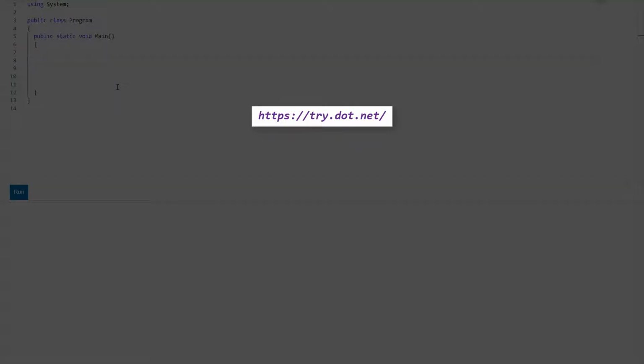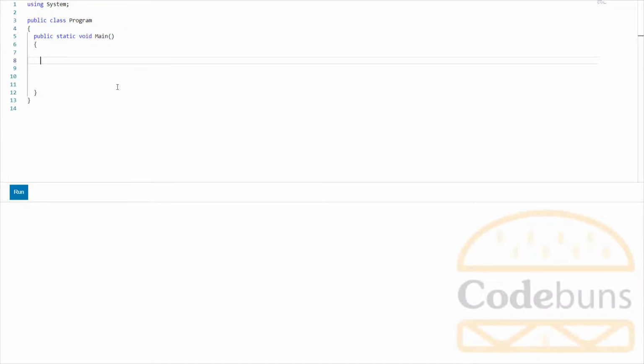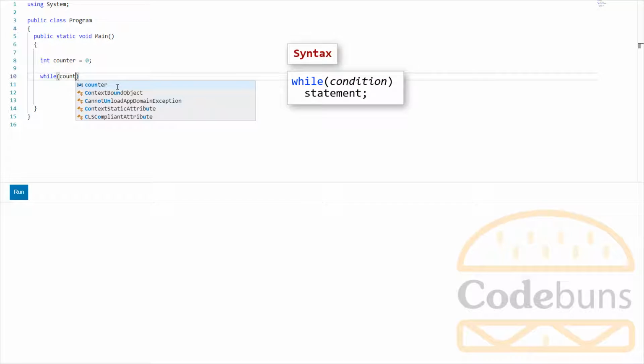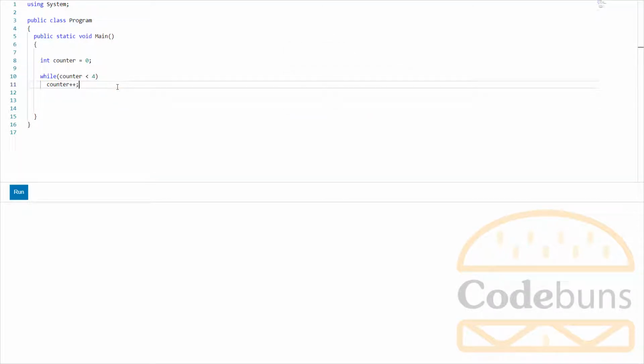I am using this online editor for the demo. Let me write a while loop and then I explain. Here curly brackets for the loop are optional because there is only one statement to execute.